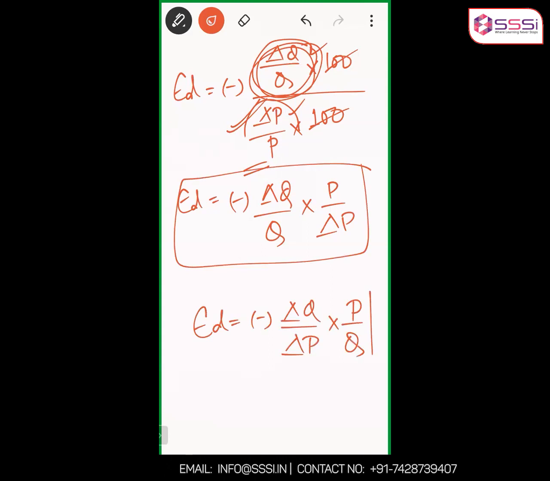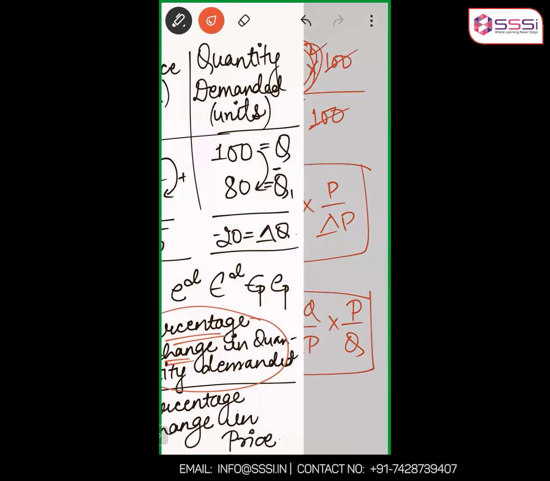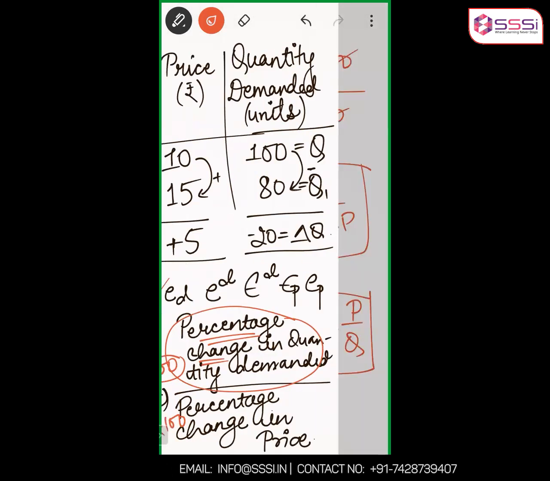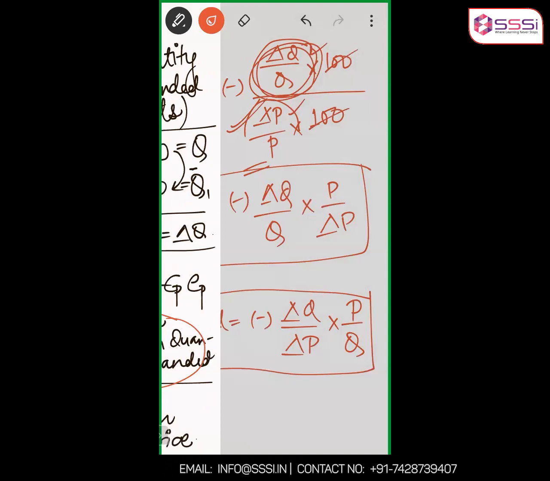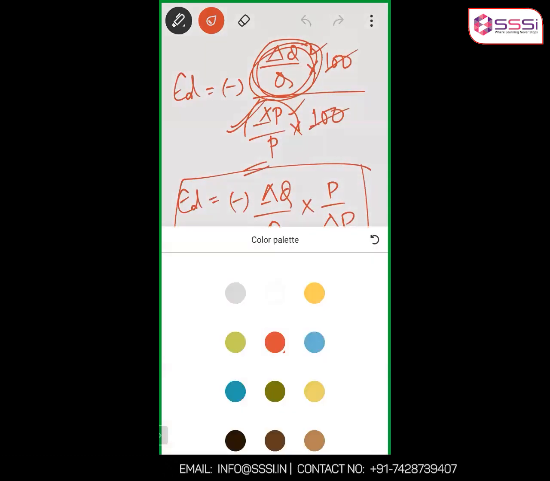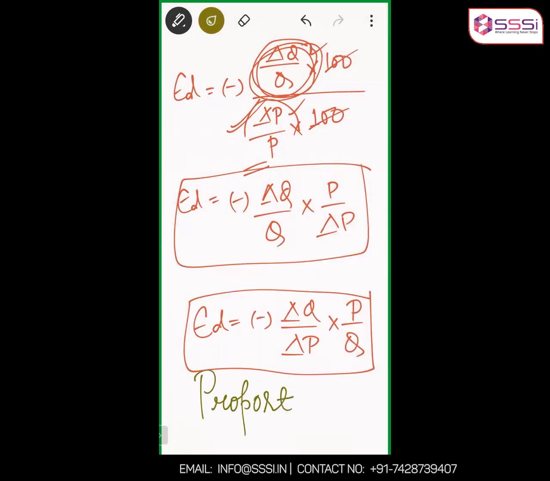This is the formula. This is nothing but the simplified version of the percentage method. Original percentage method was this. This is a simplified version. So we call this the proportionate method. Is this point clear? This is the proportionate method. Just copy this very quickly too.